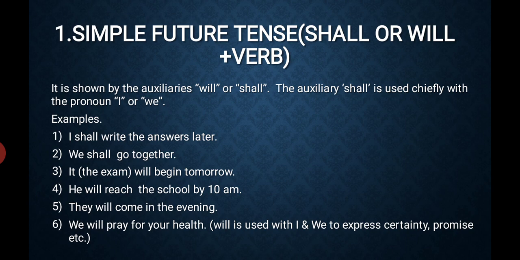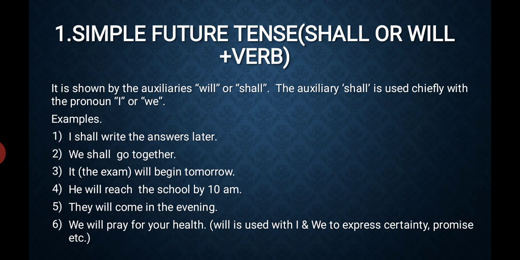It is shown by the auxiliaries will or shall. The auxiliary shall is used chiefly with the pronoun I or we. The formula is subject plus shall or will plus verb. Examples: I shall write the answers later. It shows the future action. I, subject, shall write, that is the simple future.